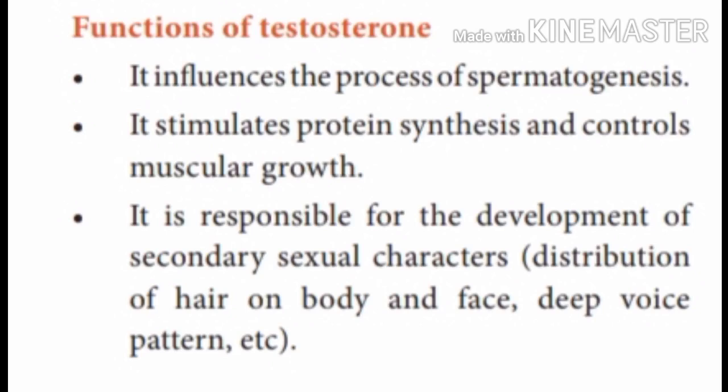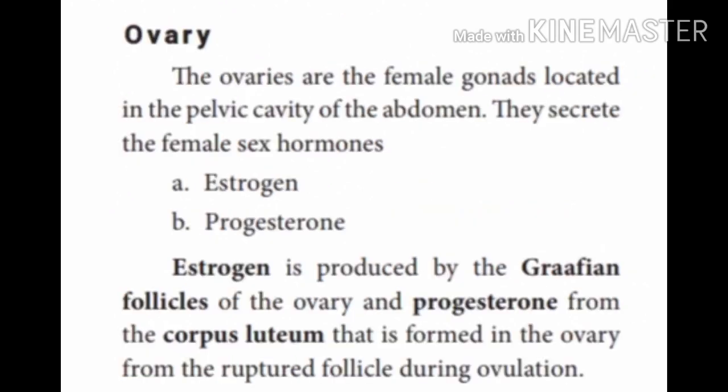Let's now look into the female reproductive gland, the ovary. Ovaries are the female gonads located in the pelvic cavity of the abdomen. They secrete the female sex hormones estrogen and progesterone.